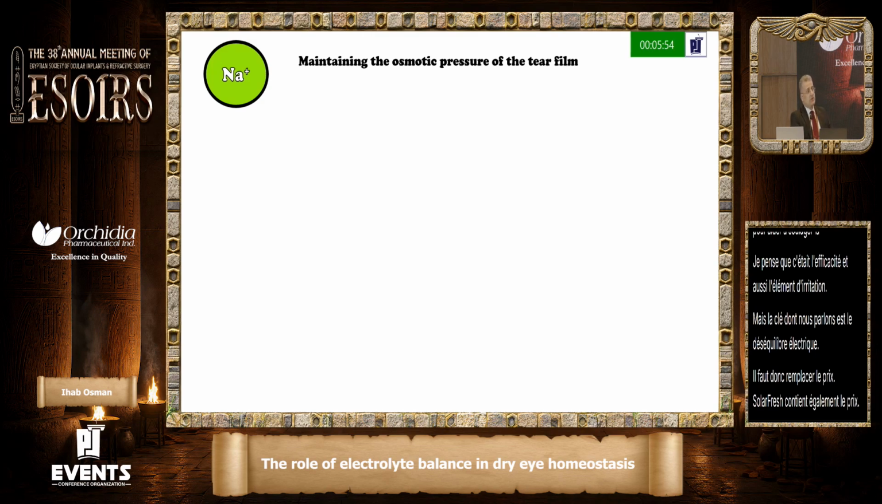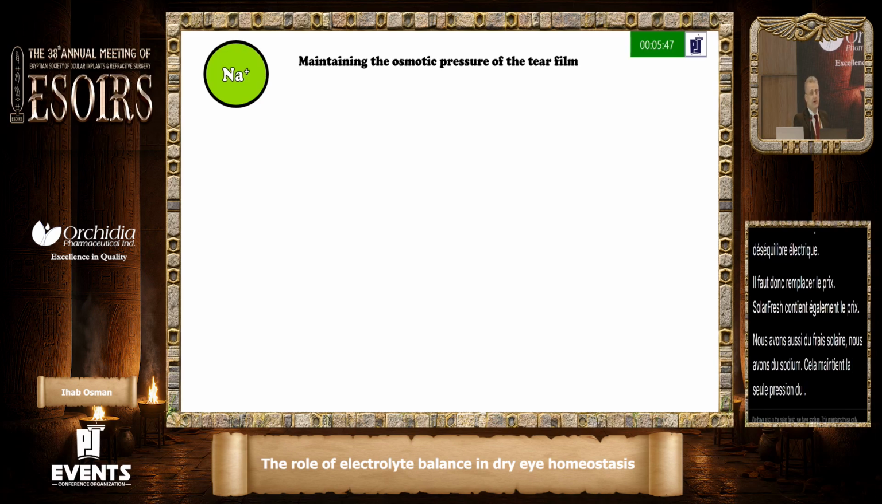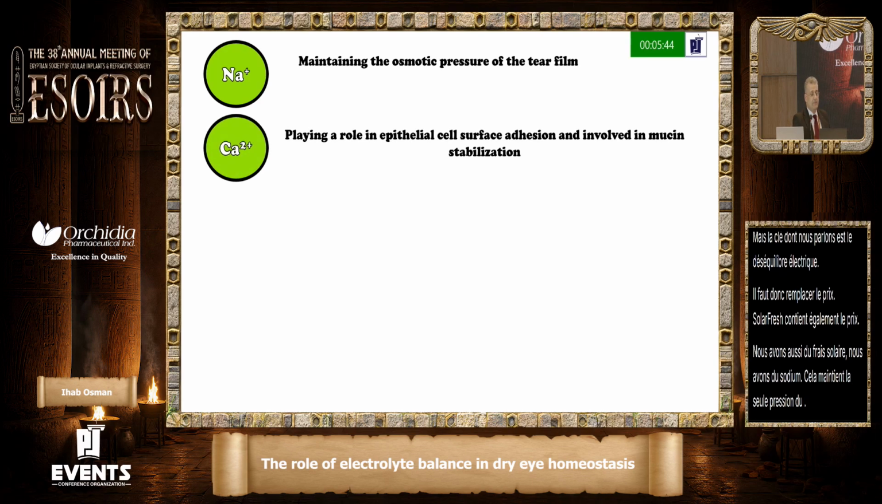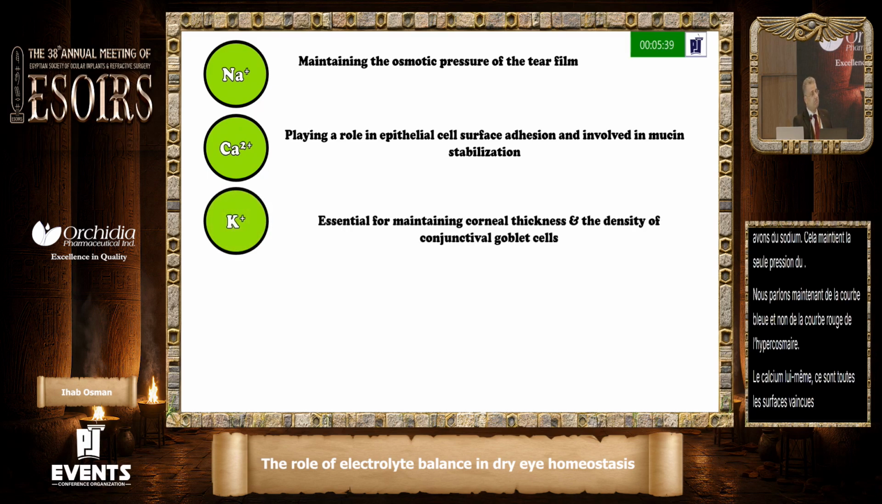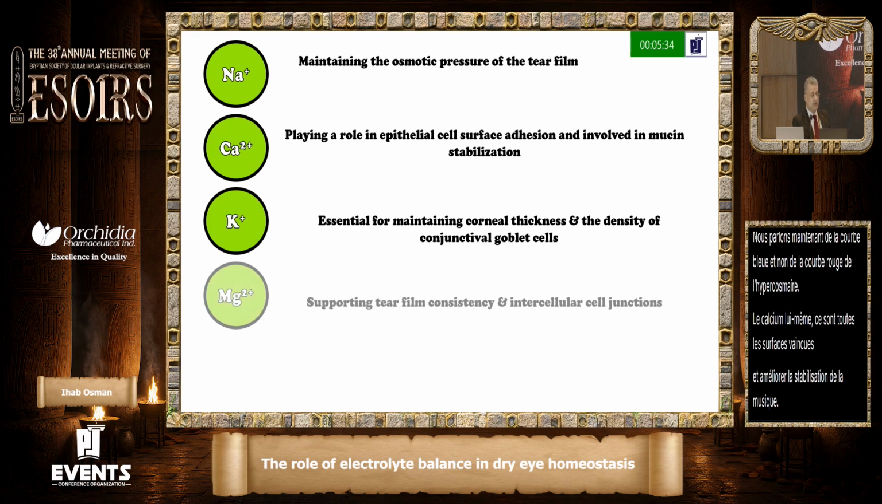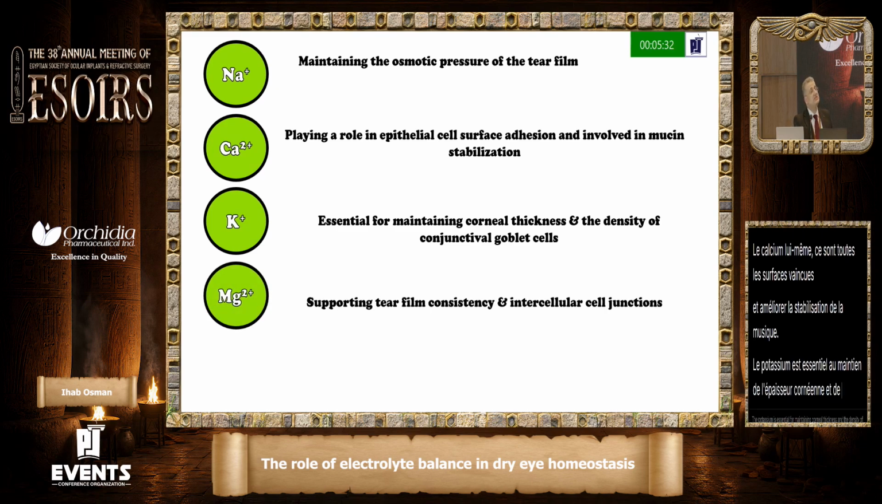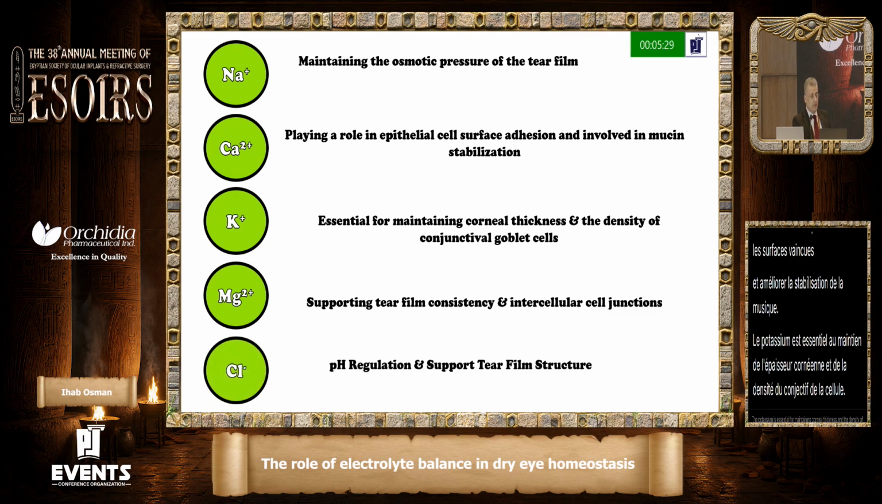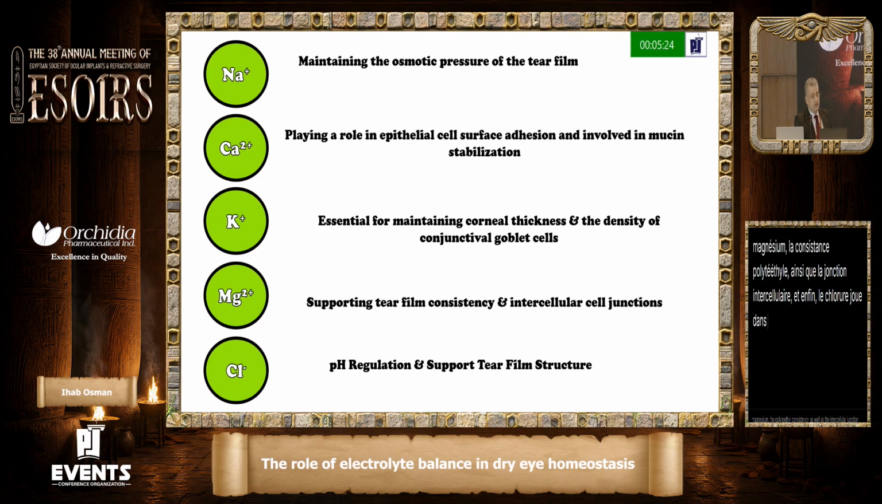In SoloFresh, we have sodium. This maintains the osmotic pressure of the tear film. So we are talking about the blue curve now, not the red curve of the hyperosmolarity state of the tear film. The calcium plays a role in epithelial surface adhesion and improves mucin stabilization. The potassium is essential for maintaining corneal thickness and the density of the conjunctival goblet cells. Magnesium supports the tear film consistency as well as the intercellular junction. And finally, the chloride plays a role in regulation of the pH of the tear film and also supports the tear film structure. So these key 5 electrolytes restore the homeostasis of the tear film.